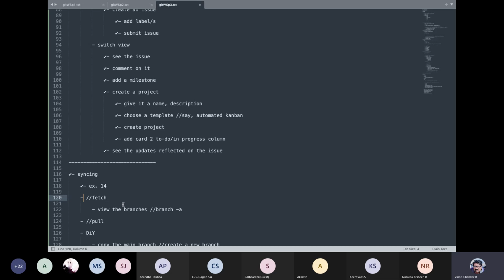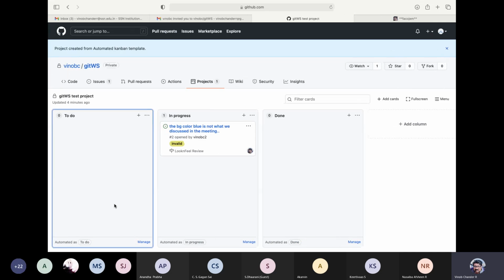Pull is nothing but it is also a fetch, but additionally it also merges your branches, if you have any, with the main branch or the master branch. So that is the difference. Okay, so let us see these two commands in action so that you get a better understanding: fetch and pull to have things in sync.